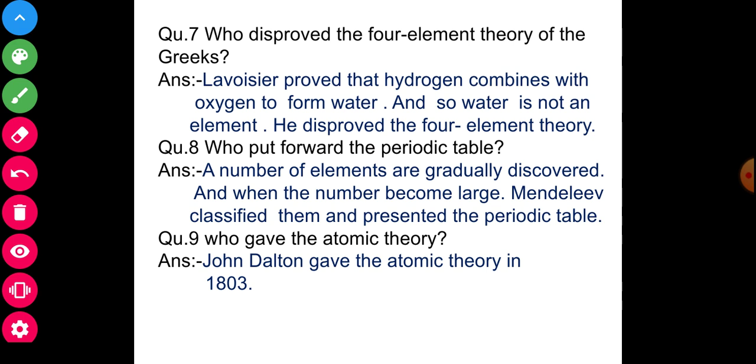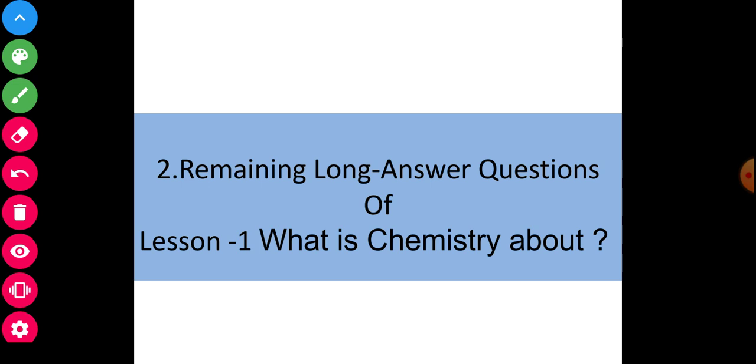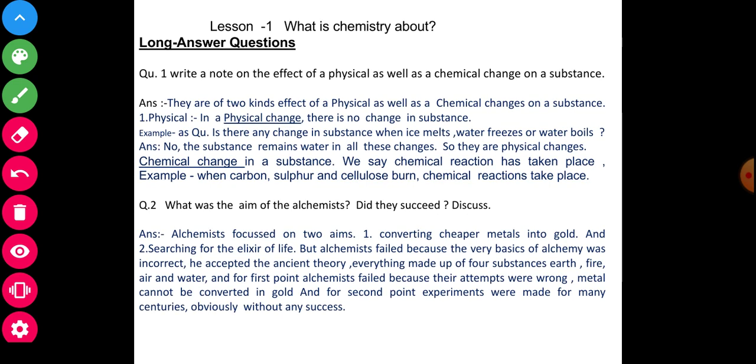Now, this is the completed previous discussion, in short summary. See and observe, my dear students. Now the second point: the remaining long answer questions of the lesson. Lesson number 1: what is chemistry about?